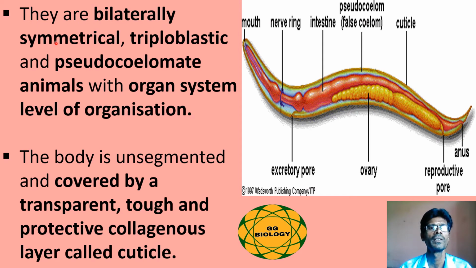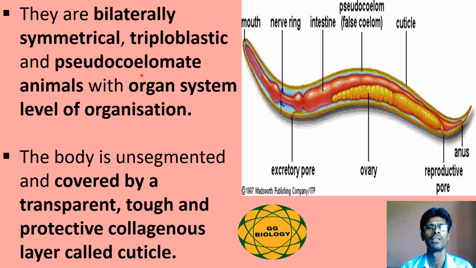Roundworms are bilaterally symmetrical, triploblastic and pseudocoelomate animals with organ system level of organization. Already we know the term bilaterally symmetrical, which means the organism can be divided into two equal halves only on the lateral side. Such a symmetry is known as bilateral symmetry. And triploblastic means the organisms possess three germinal layers, namely ectoderm, mesoderm and endoderm, so they are called triploblastic organisms.